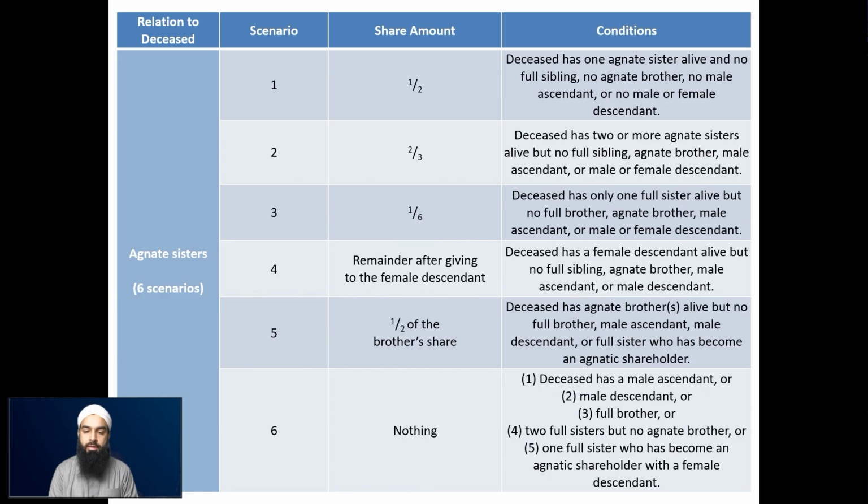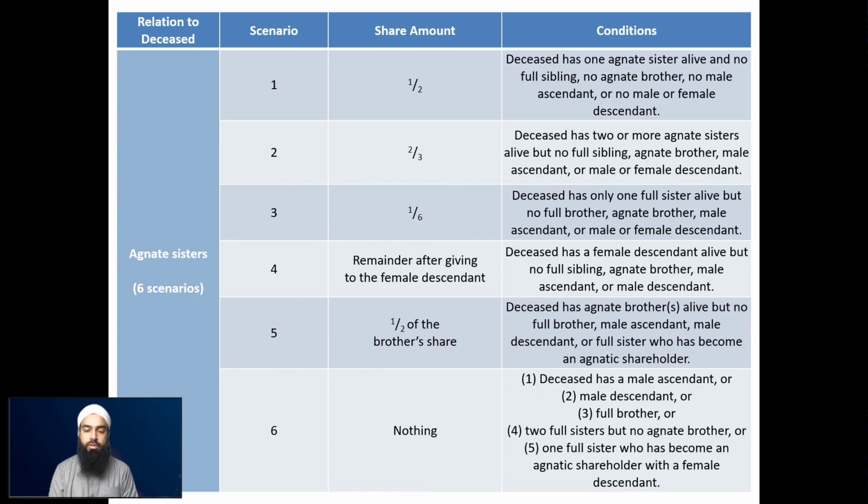There's no male ascendant and no male or female descendant. I already explained that as soon as there's a male ascendant or any descendant, whether male or female, then these sisters don't get anything, whether agnate or full sisters. So that concept was already explained.